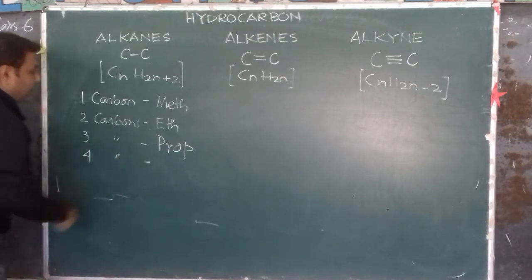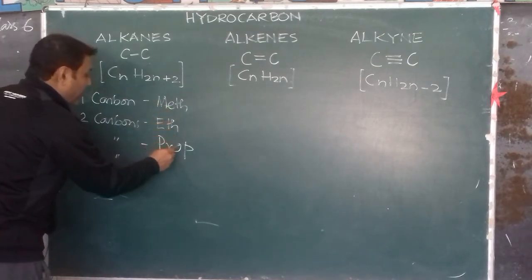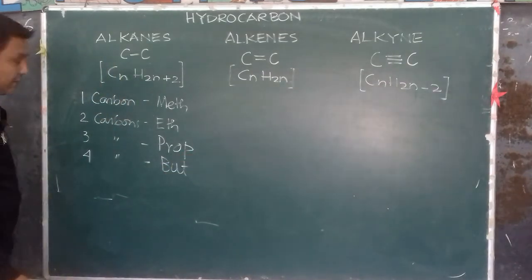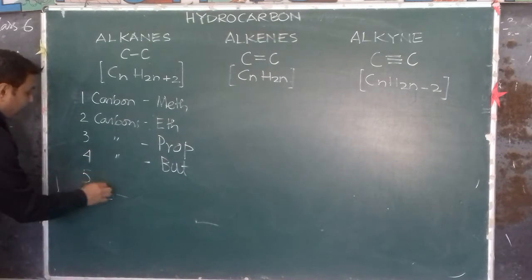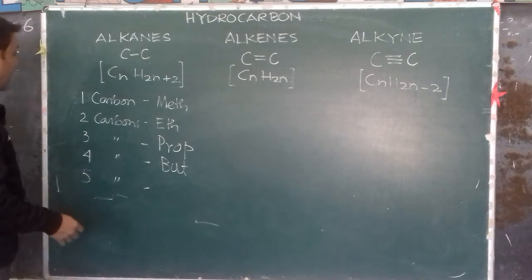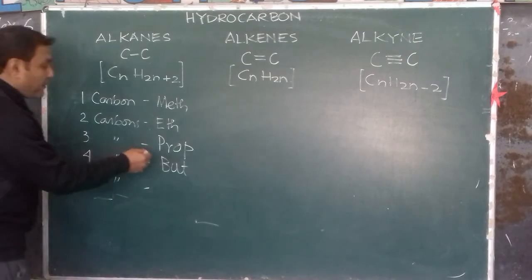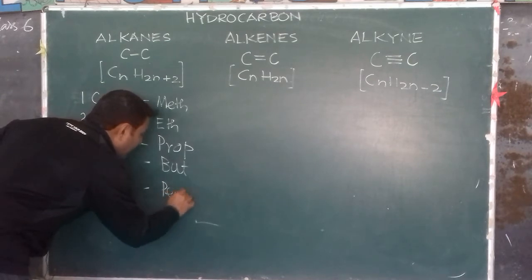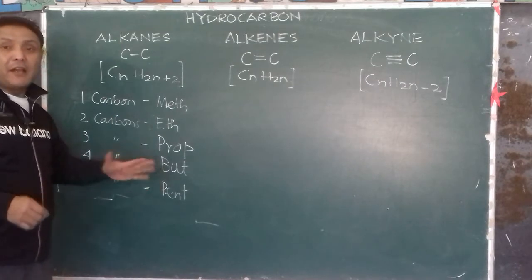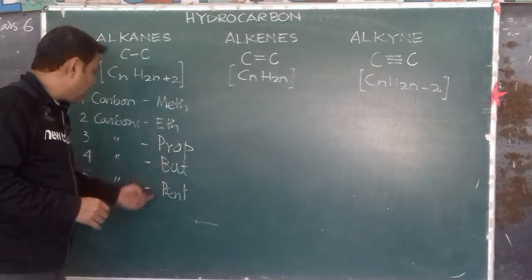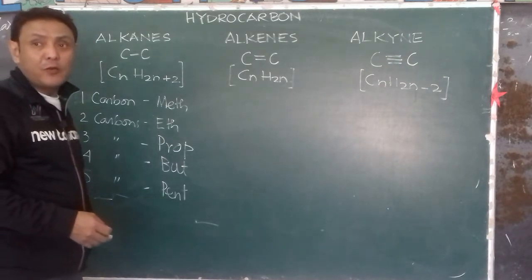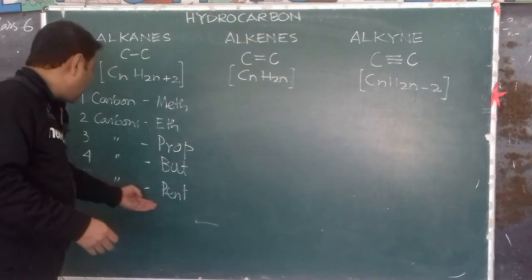4 carbon. Then we'll have meth, eth, prop, but. It's not but, it is but-e. Okay? If a hydrocarbon has 5 carbons, then meth, eth, prop, but, pent, and so on. Number 6, hexane, heptane, octane, nonane, decane, and so on. It goes on and on, but we are interested till pent.